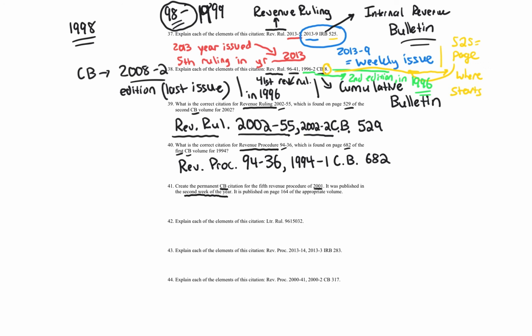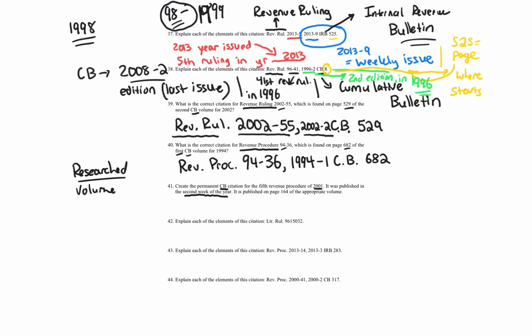Why? Remember, the U.S. government has a weird fiscal year. Ends in September, right? So it actually could be in the second volume, and you would have to do research on this question. I did it for you. So I researched the second week of the year 2001, calendar year 2001, which volume, it's going to be volume 2.